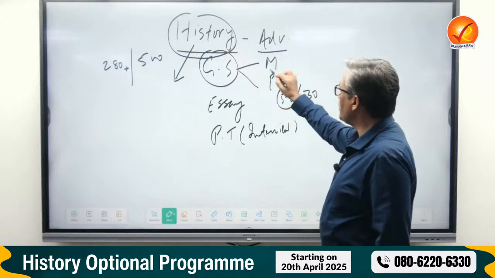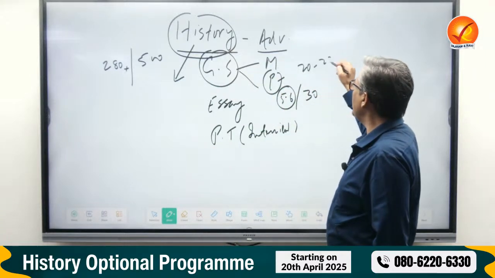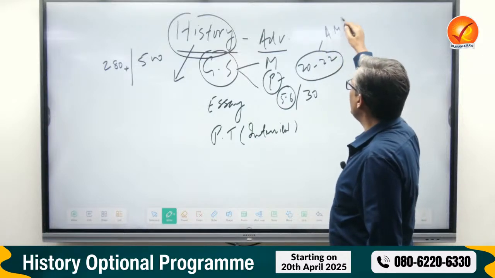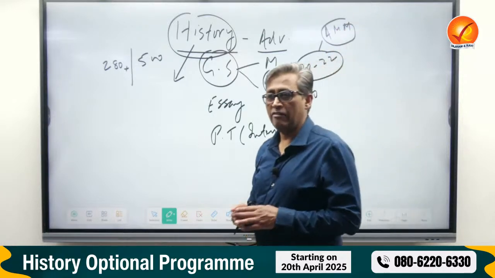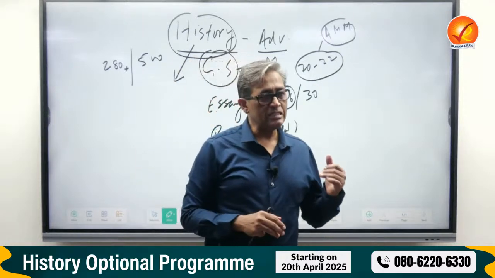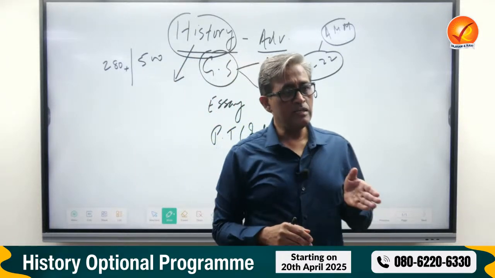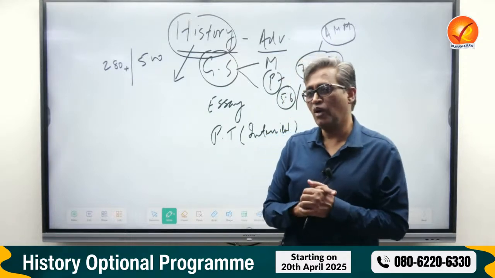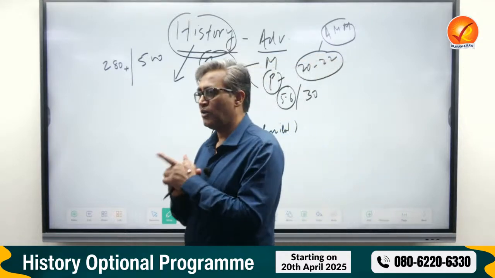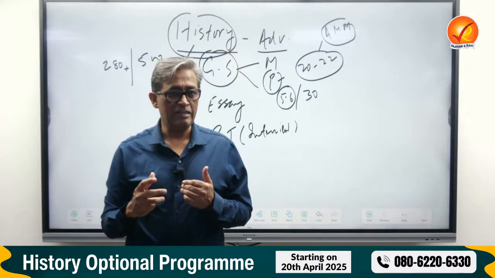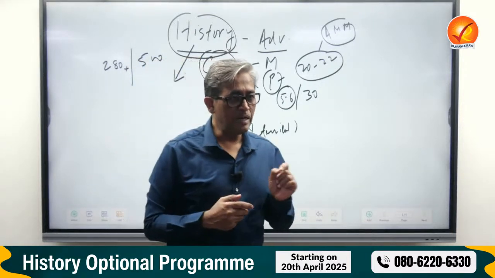First, in prelims, around 20 to 22 questions directly from ancient, medieval, and modern history would be asked. This is the average of the last 20 years. Now, a student who has studied history can score 15 out of 20. The other students would not do even 8 or 9 out of 20. And that can be a very decisive factor in your prelim selection.